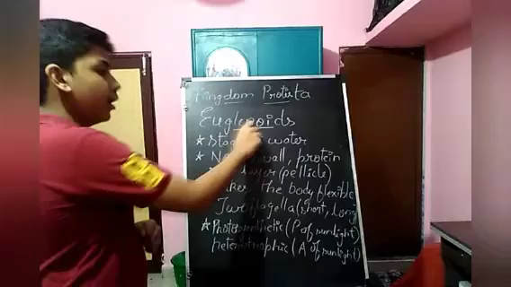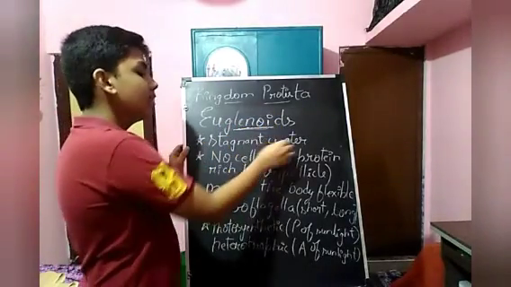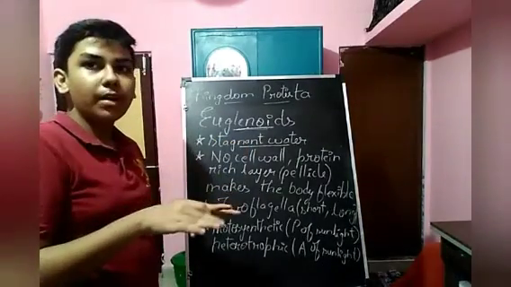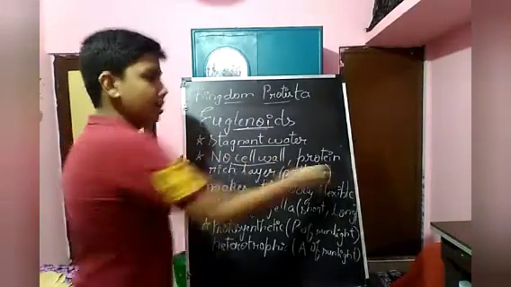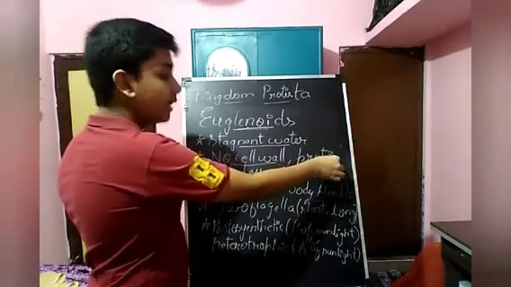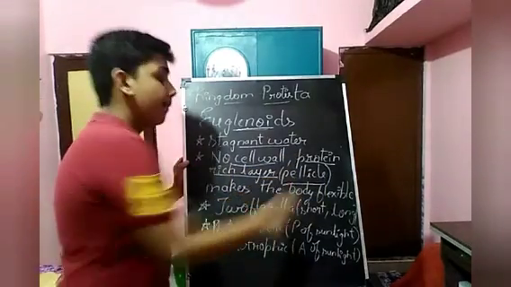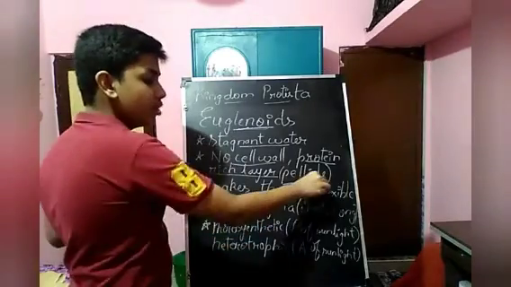Talk about euglenoids. Euglenoids live in stagnant water. Stagnant water means water which is not moving; it will be in one place. Second point, they have no cell wall. Instead of a cell wall, they have a protein-rich layer called pellicle. Pellicle makes the body flexible. That is its major use.